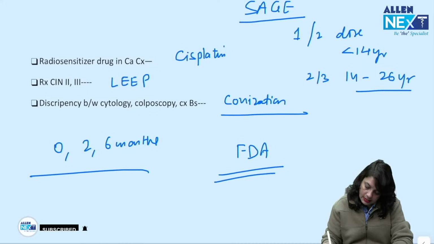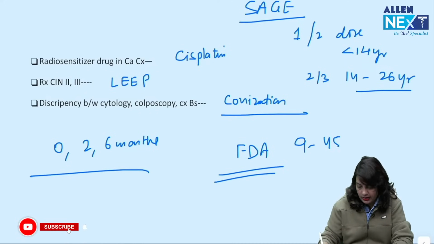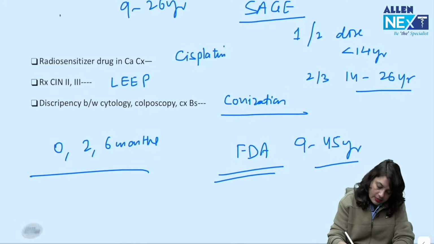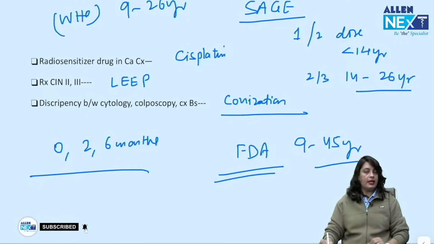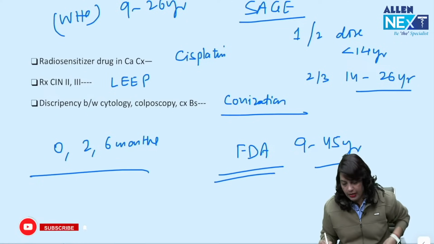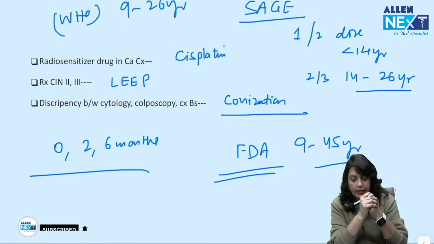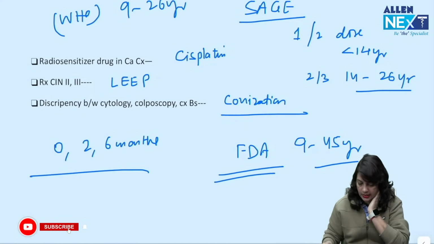WHO says 9 to 26 years or before sexual activity. FDA says 9 to 45 years of age. So 1 to 2 doses in less than 14, 2 to 3 doses in 14 to 26 years of age.